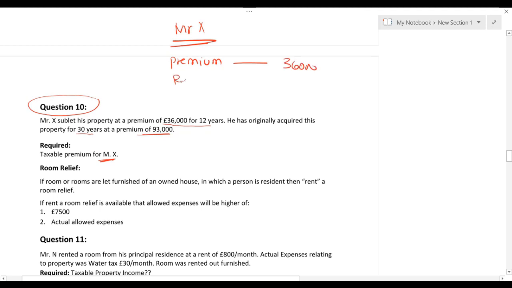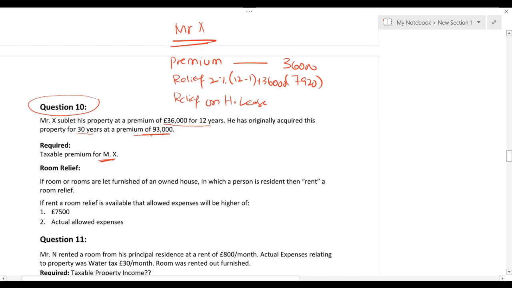From this we need to deduct relief, which is 2% (n minus 1) into premium amount. 7920. We need to deduct relief on head lease as well. How to calculate relief on head lease?